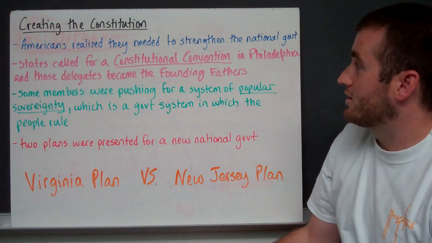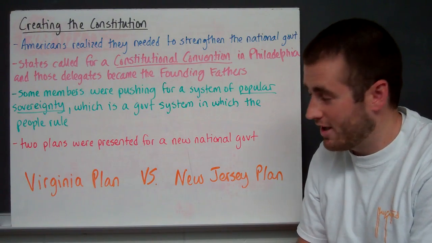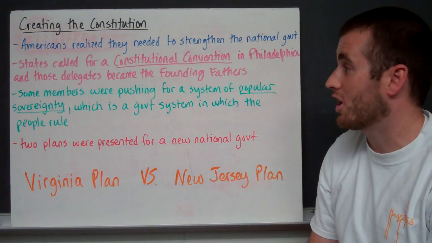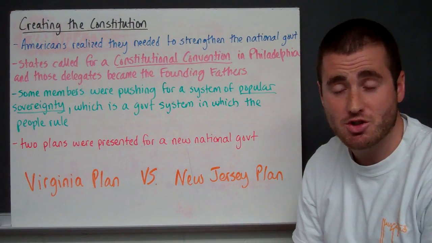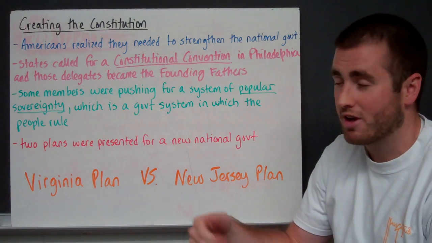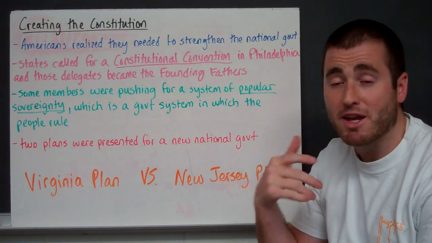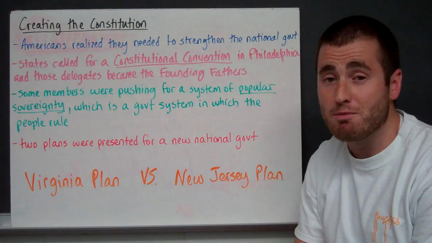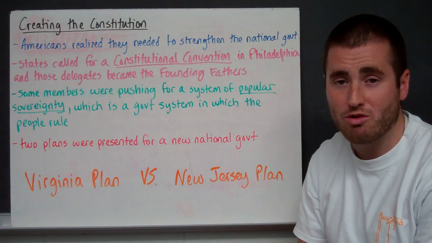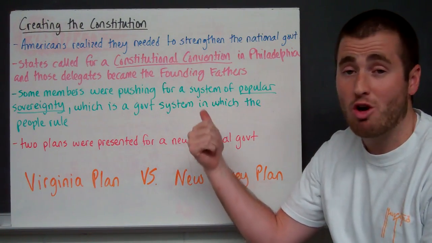So after we realized, you know, hey, the Articles of Confederation, they aren't cutting it. We got to get a stronger national government. The states called for a constitutional convention. They met in Philadelphia, and those delegates that met there became known as the Founding Fathers. Now, not everybody who played a role in the American Revolution in getting our independence showed up to this. They weren't all backing it.